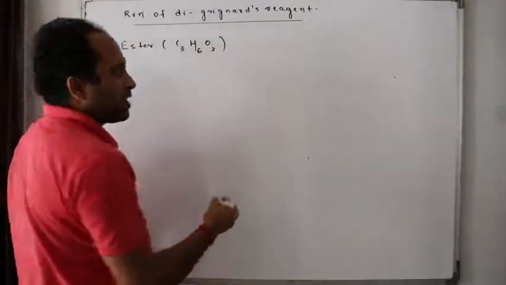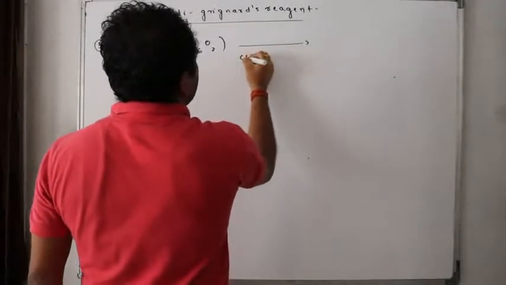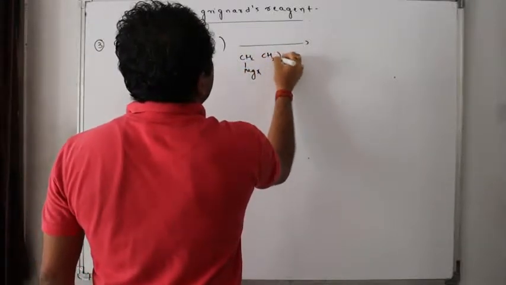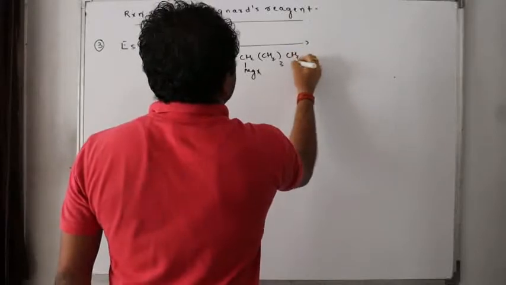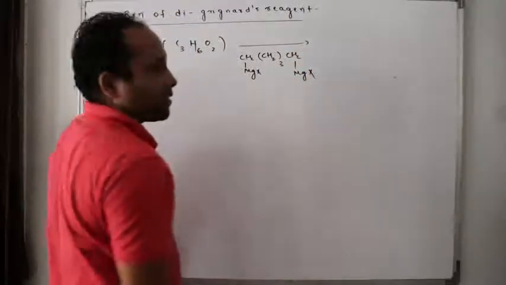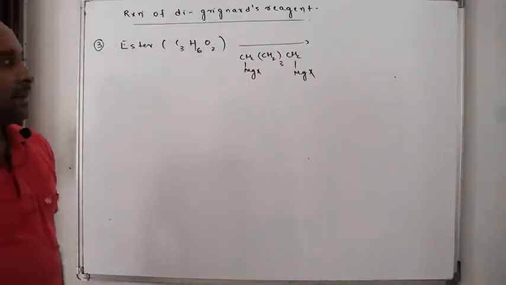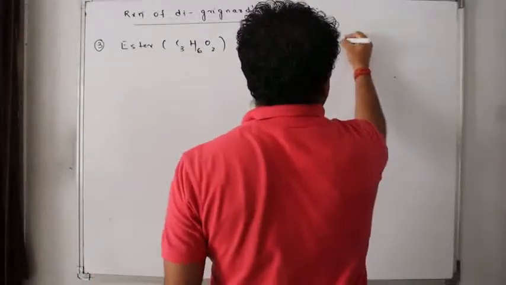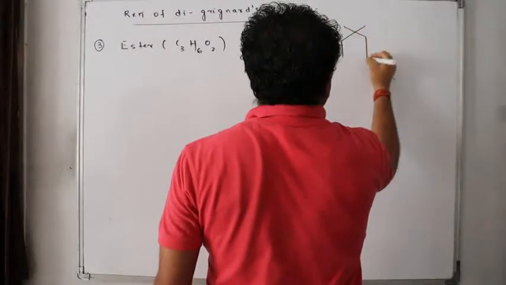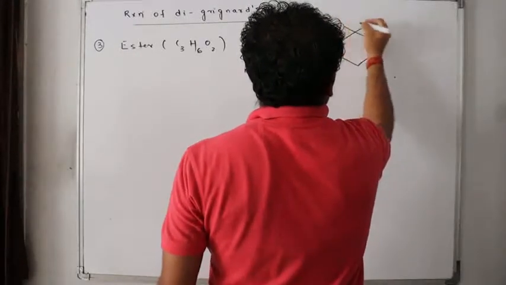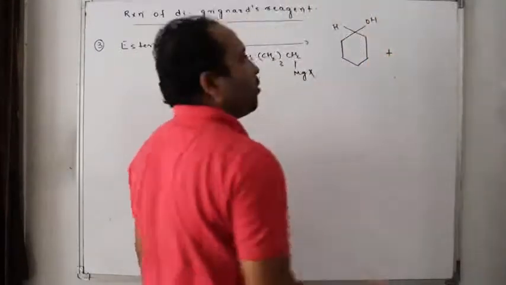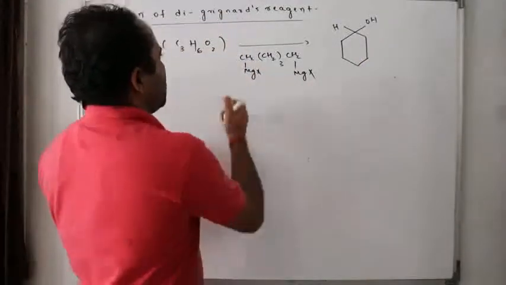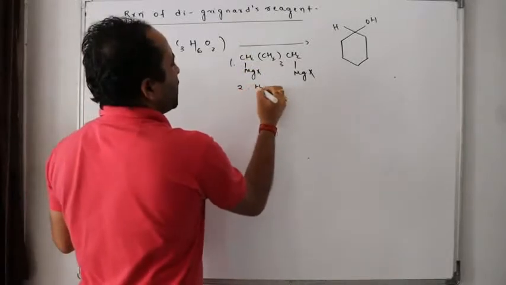When this ester was treated with CH2 MgX, CH2 whole 3, CH2 MgX, we found the product to be like this, HOH followed by, this is the product formed, first this was done, second hydrolysis.